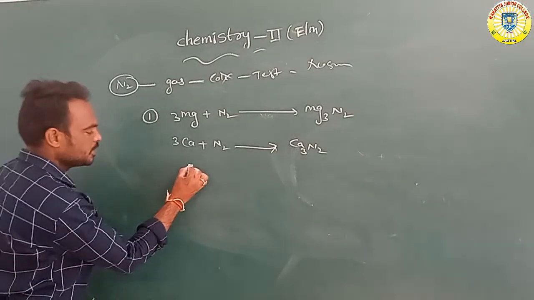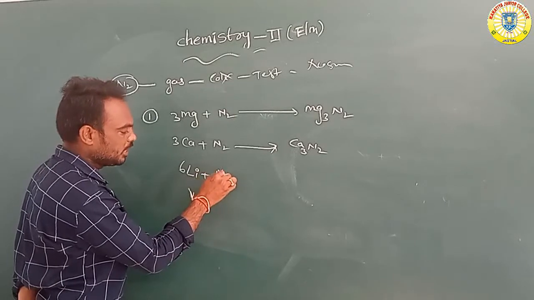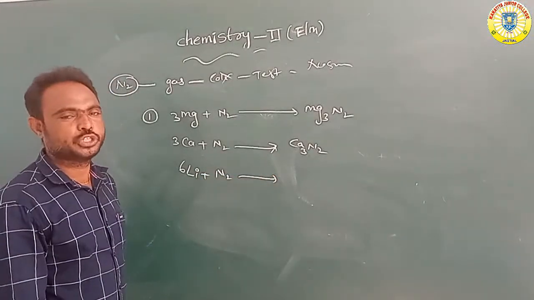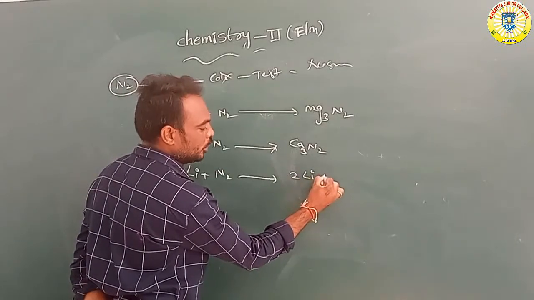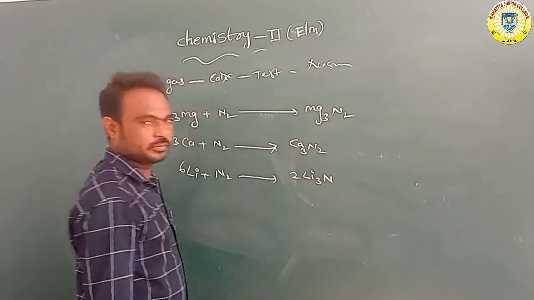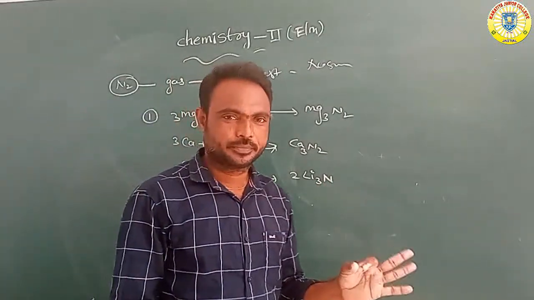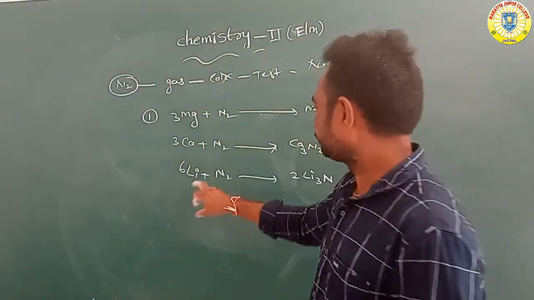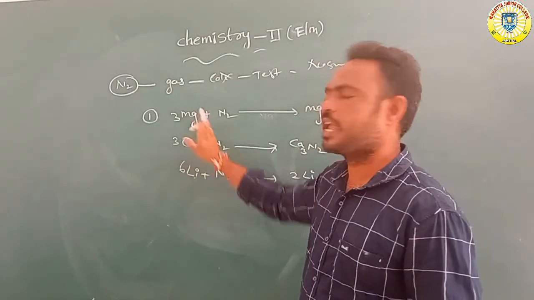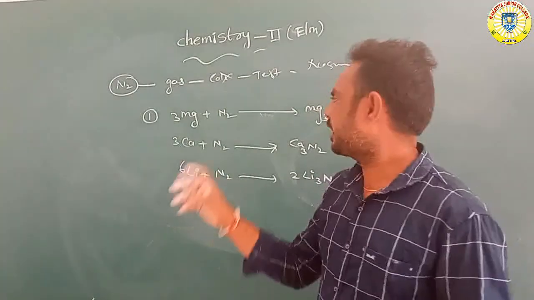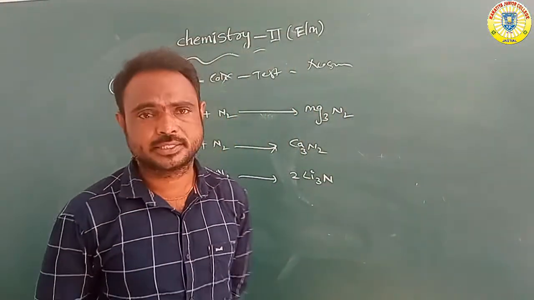Lithium reacts with N2, nitrogen, to form Li3N, lithium nitride. So lithium, sodium, magnesium and calcium are all metals that react with nitrogen to form their nitrides.